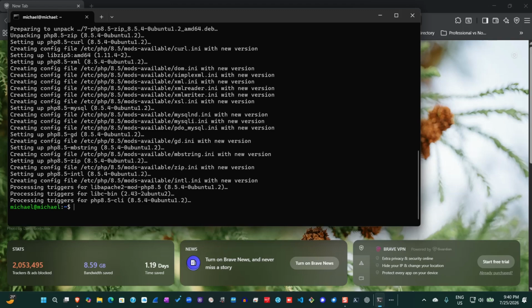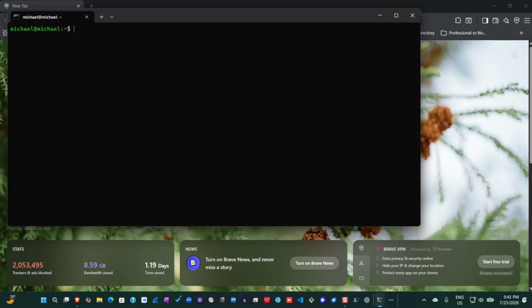Okay, the extensions for PHP have been installed. Clear my screen once again. At this point, I could choose to install IMAP, which is used specifically for email management, but I'm not going to do that because I don't need it. It's not very important at this point. So I'll move ahead.